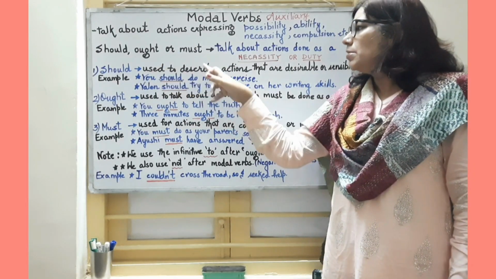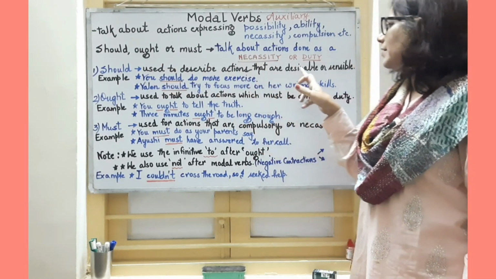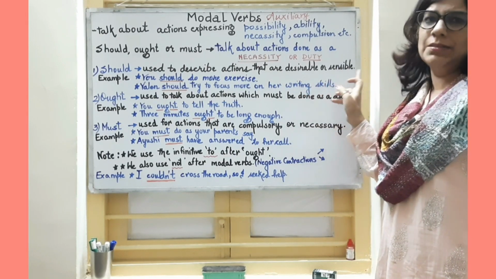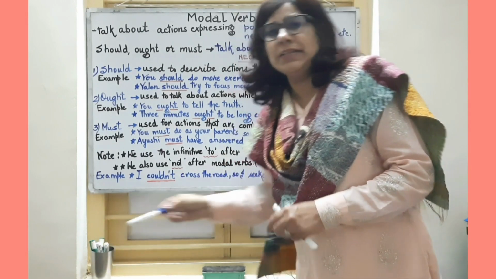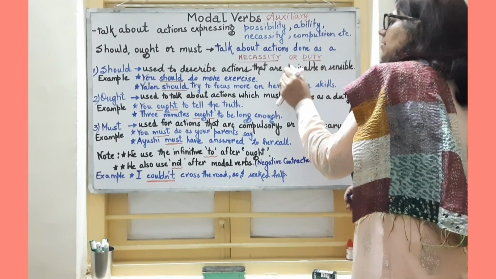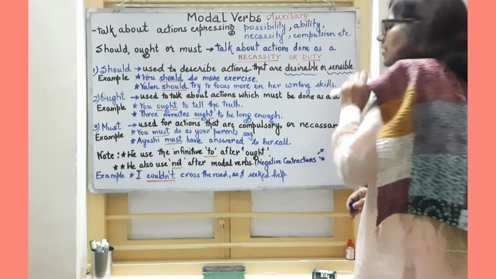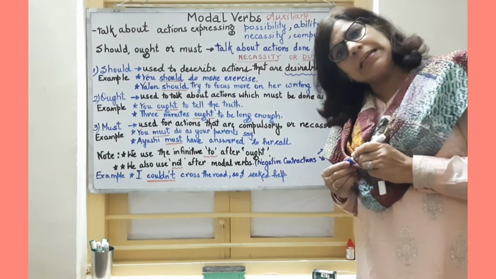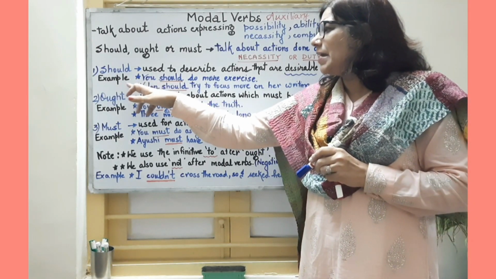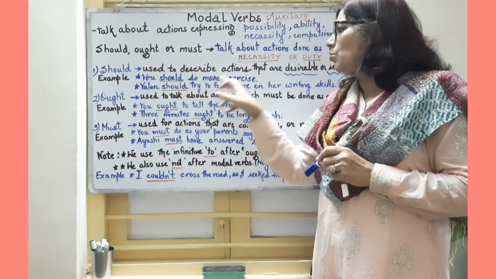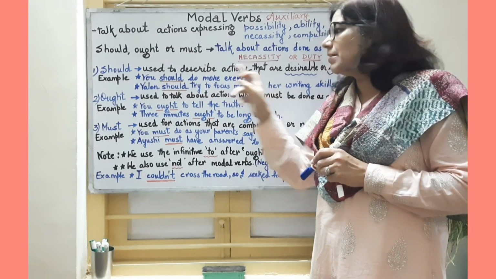Should is used to describe actions that are desirable or sensible. Here when I say desirable, that we desire or we want them to do, and actions that are sensible or that make sense. Then look at the example. You should do more exercise. Right?